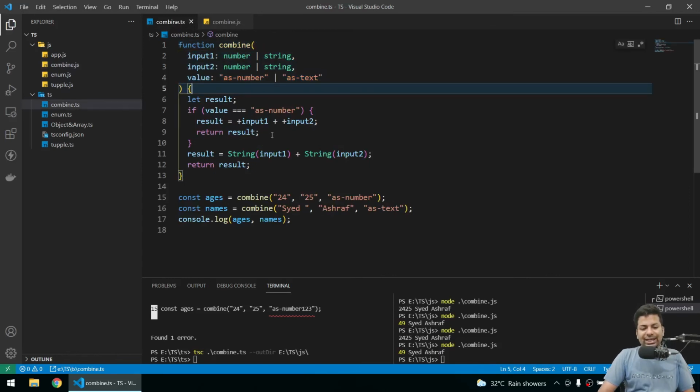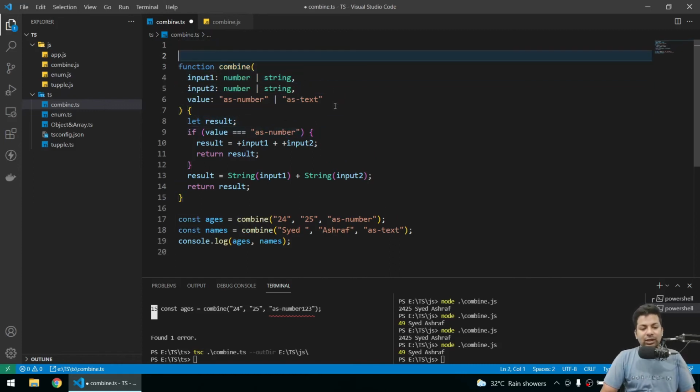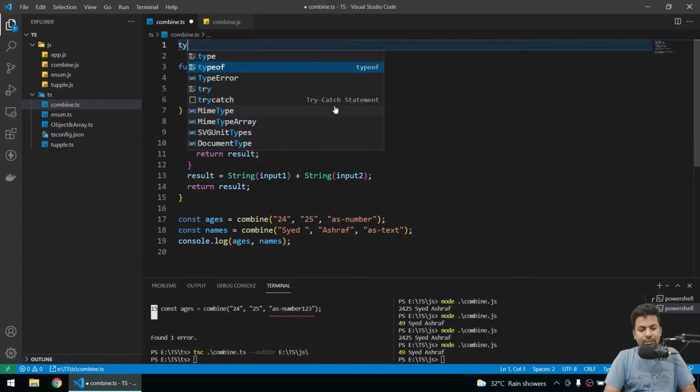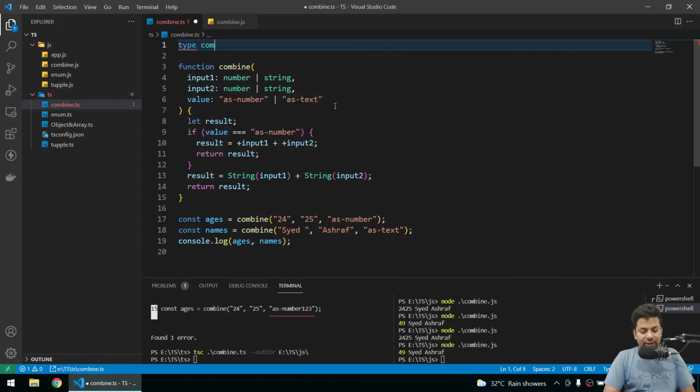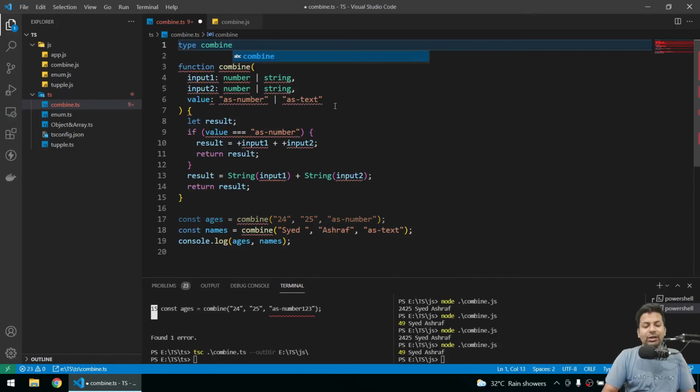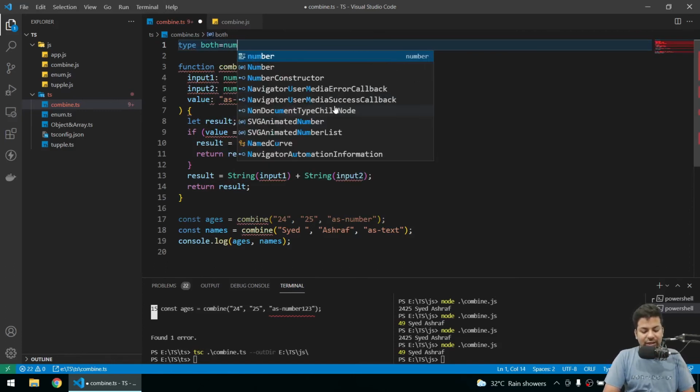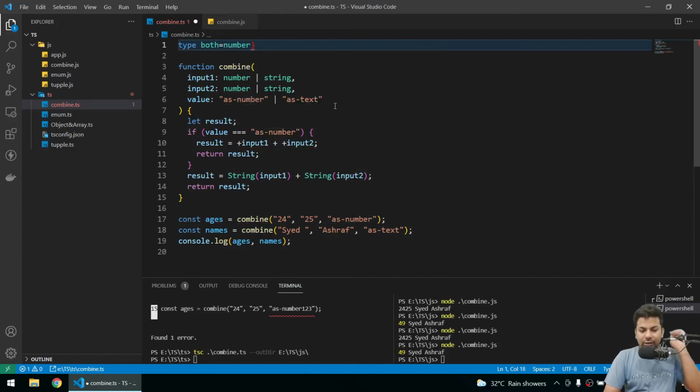Now we'll look at type alias. You can see here we are declaring the same thing two times, I mean number and string. So we can just save it in a variable. It's not a real variable, so we'll say type and we'll say combine. It can be any word, combine or both. I'll say just both. You can just say anything. So we'll write it: it will be a number or either a string.